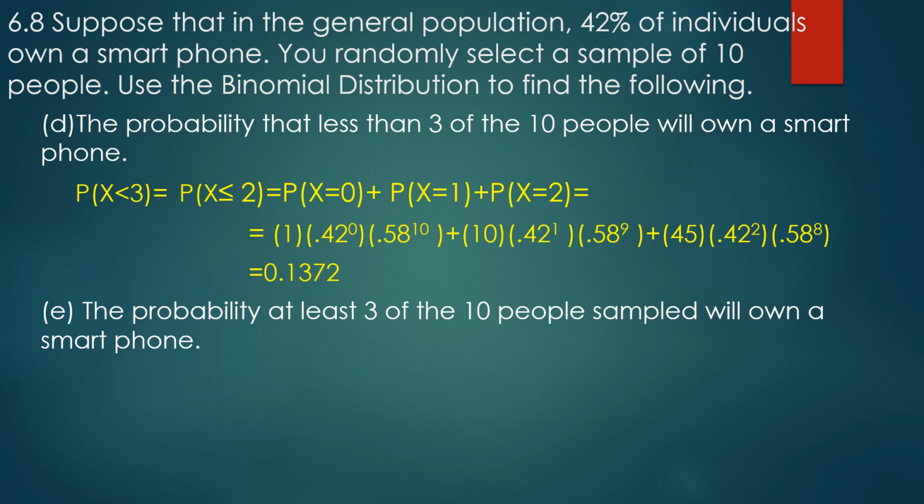Good times. All right, the probability at least 3 out of 10 people sampled will own a smartphone. At least 3, so that will be greater than or equal to 3. As we've seen, whenever I encounter at least, I do it as a minus because there are just too many. Now in this scenario, you could totally do it like this one, where you just add up the number of ways it could happen. So at least 3 would be 3, 4, 5, 6, 7, 8, 9, and 10, because you only have 10 people. So this is a little bit different from the geometric because it doesn't go on forever. That being said, I already did less than or equal to 2 a second ago, so I might as well use it. 1 minus less than or equal to 2, or 1 minus the slightly bigger than 13%, gives you slightly bigger than 68%.